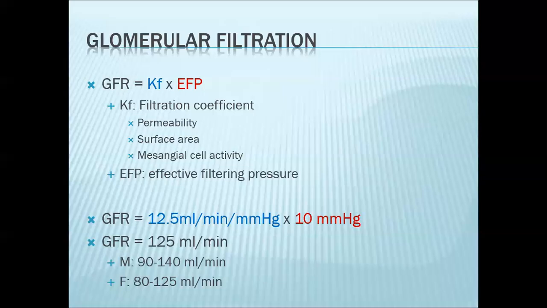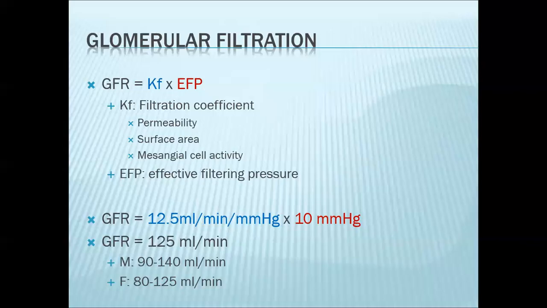An example for your surface area would be partial nephrectomy. When you remove a portion of the kidney, a good number of nephrons will be removed from the kidney. So the total surface area of the filtration barrier decreases. So Kf goes down, and filtration rate would typically go down. Now, I've included here the mesangial cell activity because your mesangial cells can actually affect your surface area.